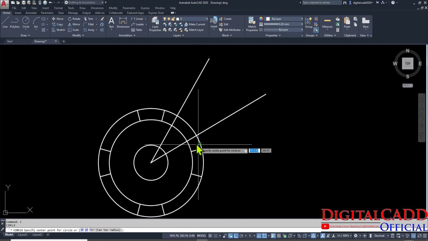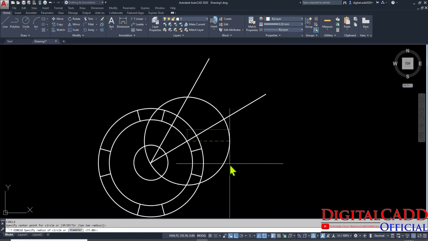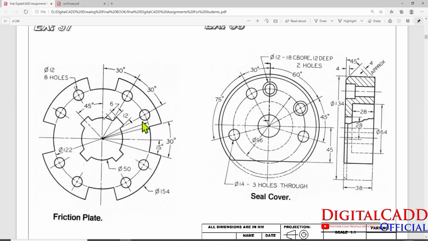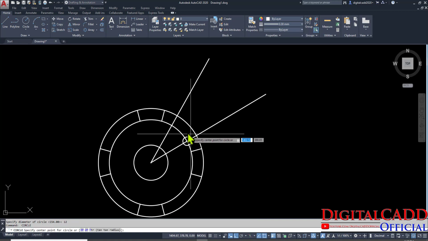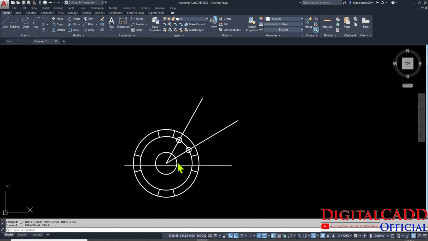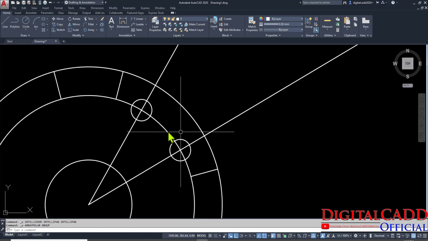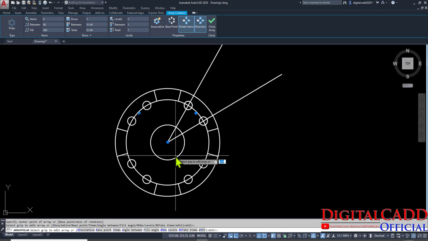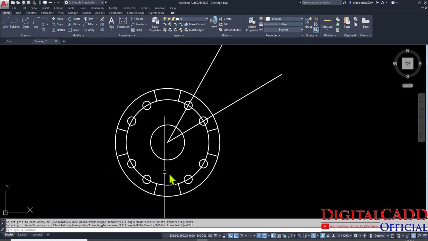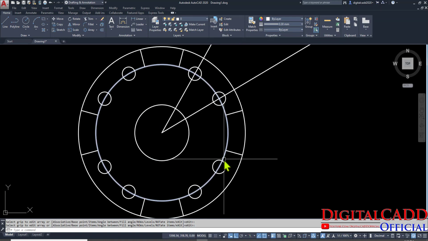Press C for circle, this is our center, D for diameter, and here you can see what diameter is given, 12. Enter. Space bar to repeat the same circle tool. Here we have created these 2 circles, and now we are going to array them. Select these 2 circles, and here we have array tool and specify the center point. We need only 4 items, just type 4, and we are done. Close this array option. Here you can see we have created this array.